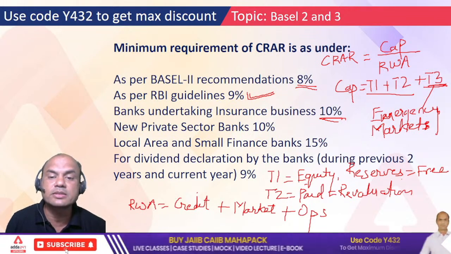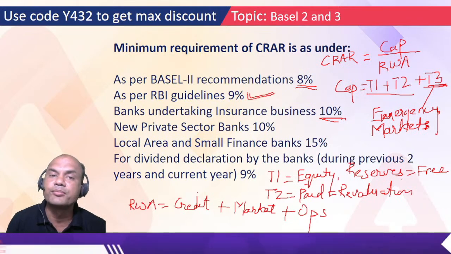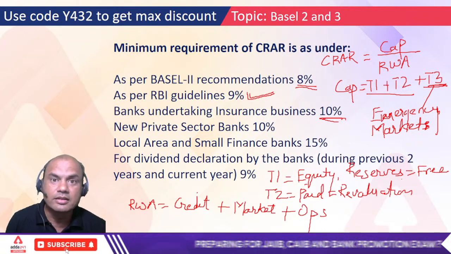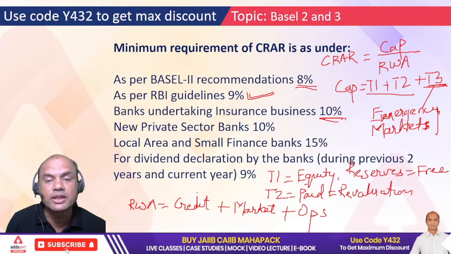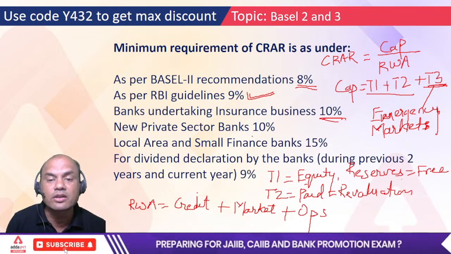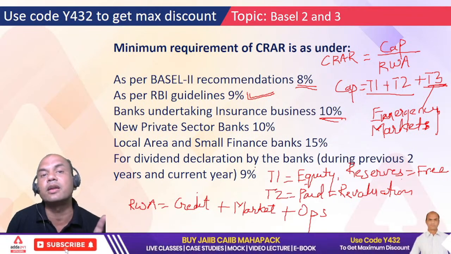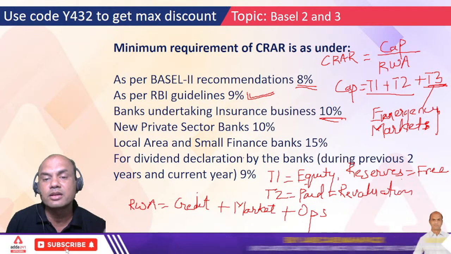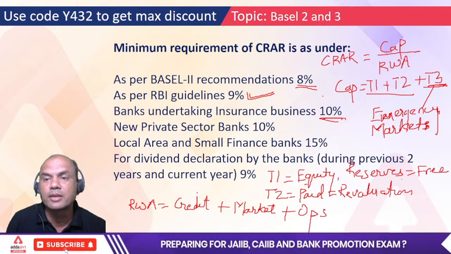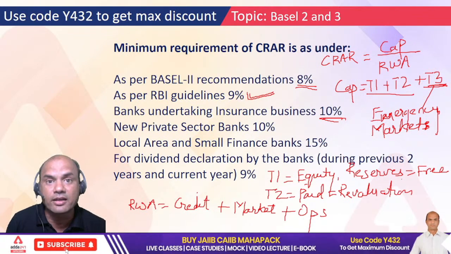For dividend declaration by the banks, during the previous 2 years and the current year, 9% CRAR. It means if my bank wants to declare a dividend, then the minimum CRAR should be 9% for the last 3 years. See this, the previous 2 and this year also. So for 3 years my CRAR should be 9%. Otherwise, banks are very cunning. They don't have the capital, and still they declare dividends to the investors. That is bad, isn't it?